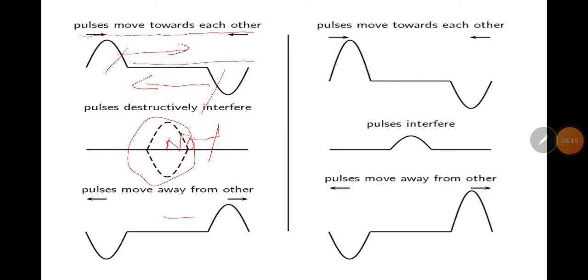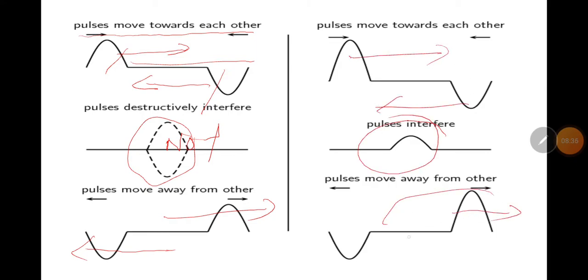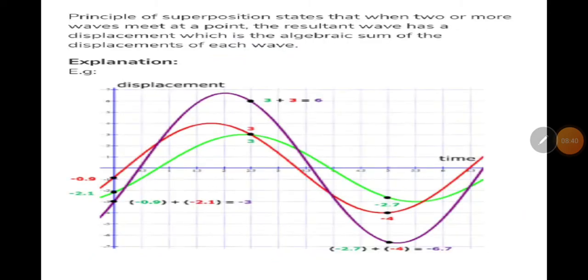This crest will move in this direction and the trough will move in the opposite direction. After interference, after superposition, after interacting with each other, they will reproduce themselves. Pulse, trough, resultant wave, original crest and trough, the original wave will be reproduced.